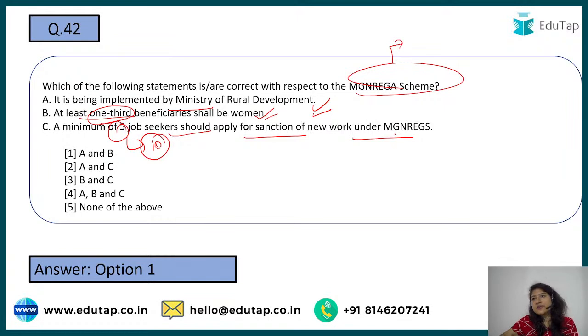Okay, because if you belong to a particular village where you want to do some work under MGNREGA, that work would require more people, right? Even if you are willing to do it but the rest are not there, how are you going to complete the project, right? So at least a minimum of 10 job seekers should be there, so that a particular program or work can be sanctioned in a particular area, right?